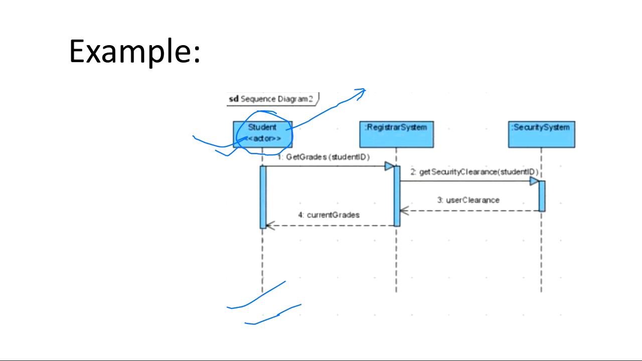Just tell me, before this registrar system there are two dots, after which registrar system is written. So what is this participant called? This student is an actor. What is this registrar system? Same with the security system, you have two colons before it. So what is this called? What do we call this participant? Is it an object, a class, an actor? What is this?